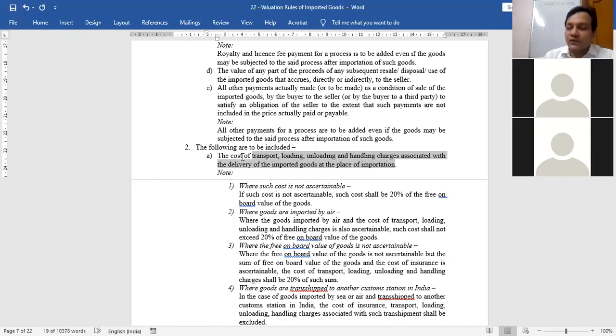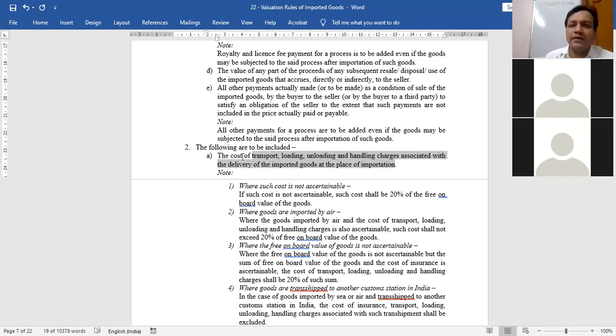Is the concept clear? Section 14 of the Customs Act is the section which tells me the value. That Section 14 has two subsections, 14(1) and 14(2). Ignore 14(2). 14(1) is the main section. It says transaction value is the value on which customs duty will be charged. The question arises, what is this transaction value? It is the price paid or payable for the goods. Then the same Section 14(1) says that in this transaction value, you have to add those values also which are written in Rule 10.